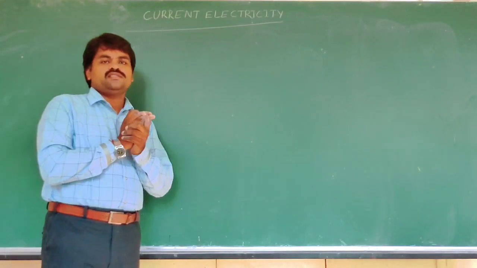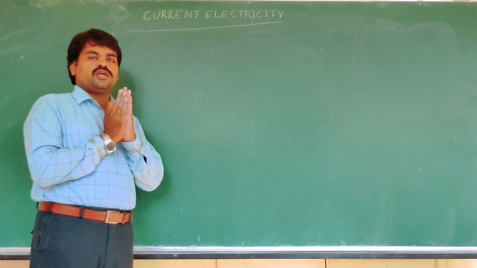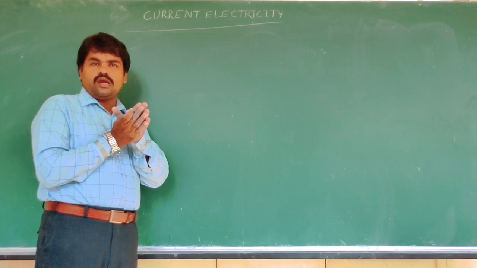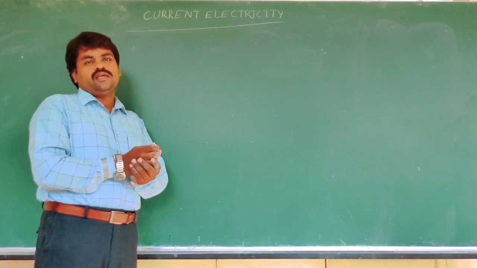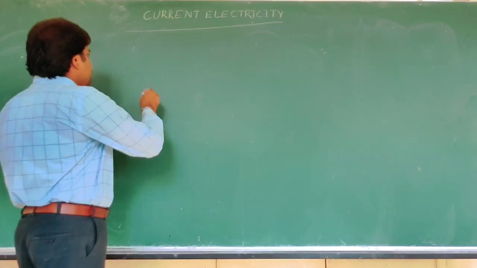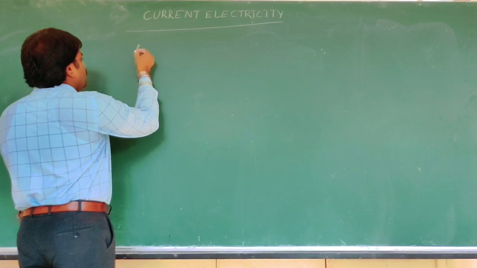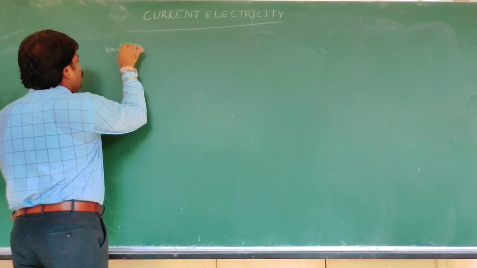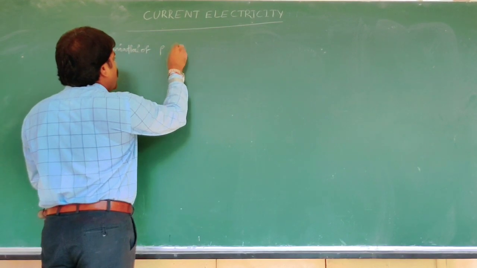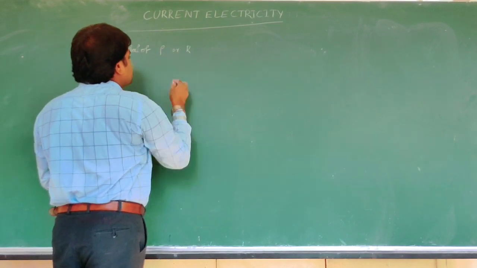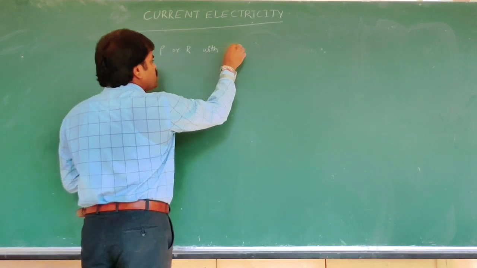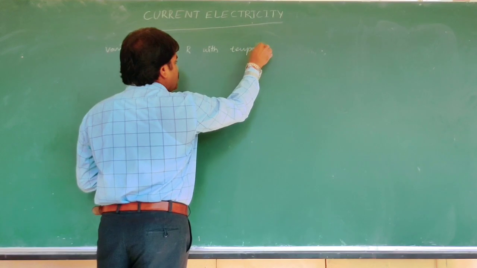Now we can draw the graph of the variation of resistivity or resistance with ordinary temperature.